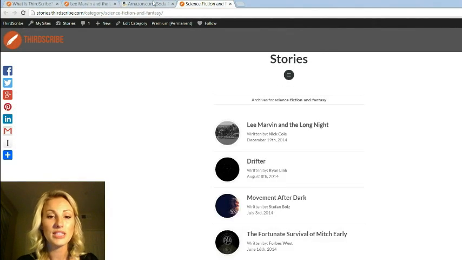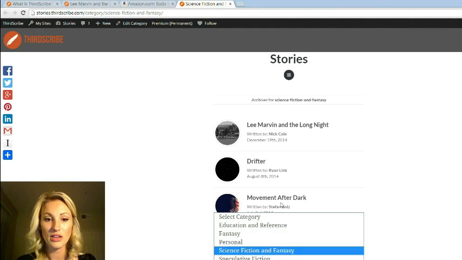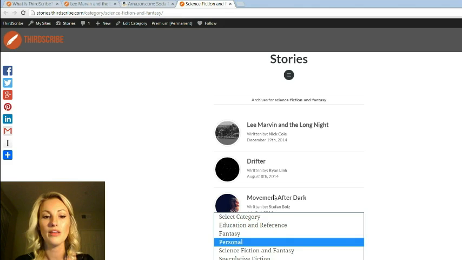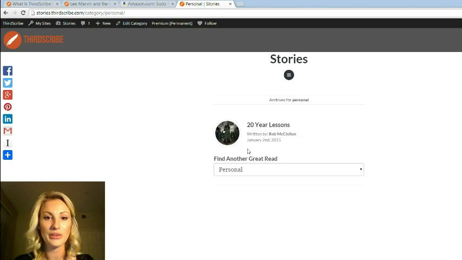But when you go to that science fiction, you can see the archives are for science fiction and fantasy. You can choose to find another read. And you can go through the different sections of the stories too if you're looking for something. If you want to read something a little bit personal, you're going to go in here and read about Rob's 20 years in the Navy. He just retired in November, so make sure you wish him a happy retirement if you haven't already and thank him for his service. But that's all right within here. And this is a tool you guys have access to, so don't be shy from using this and sharing this on your site to find some new readers, because I know that when I shared Michael Bunker's story, I shared that with my dad. He's a huge sci-fi reader.